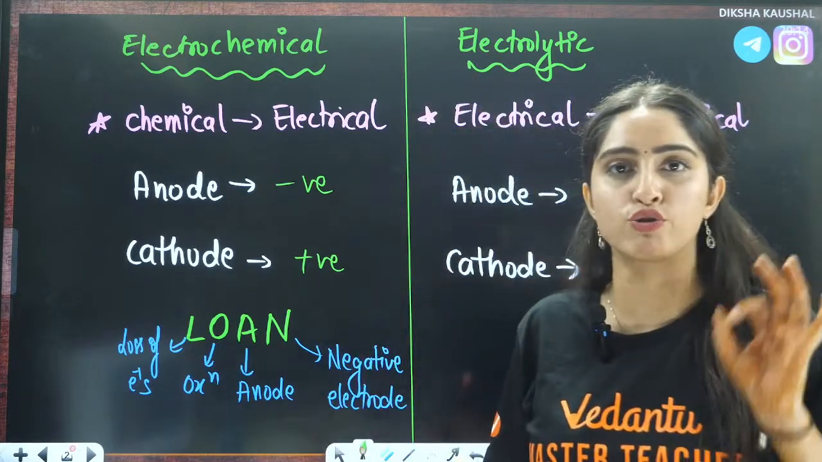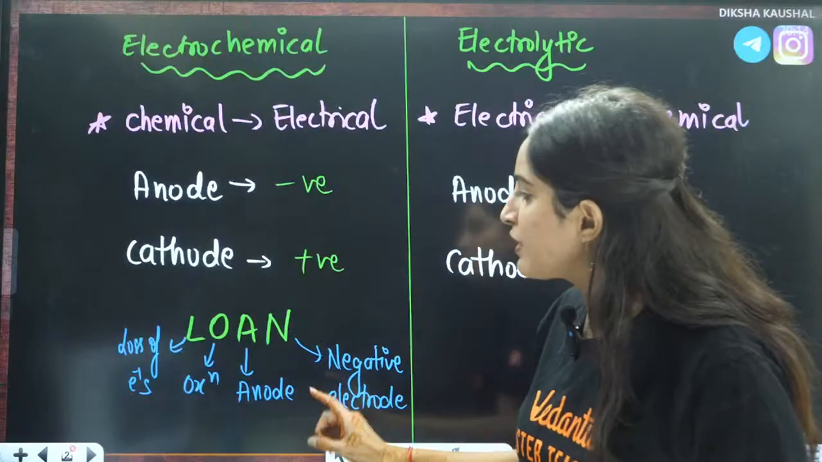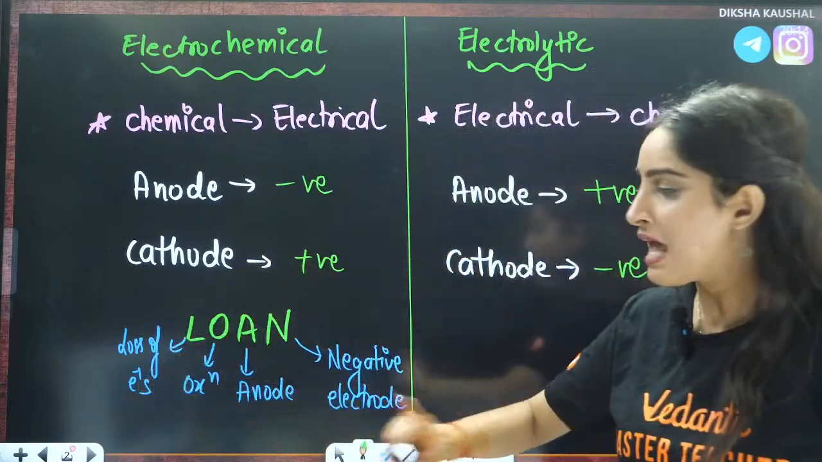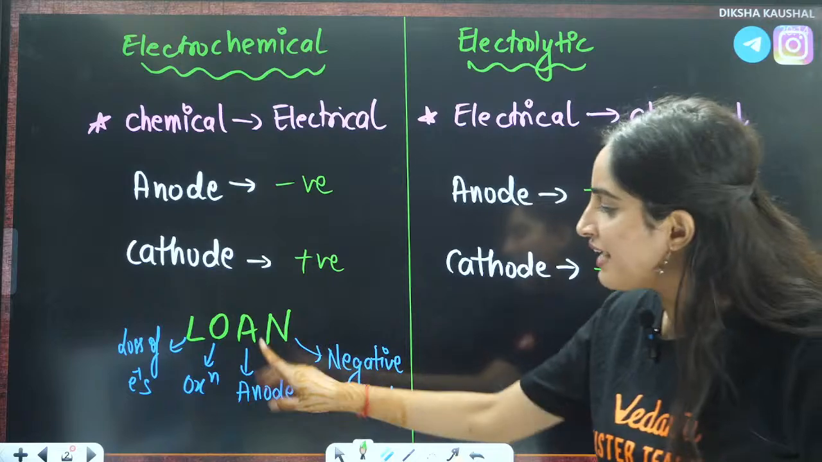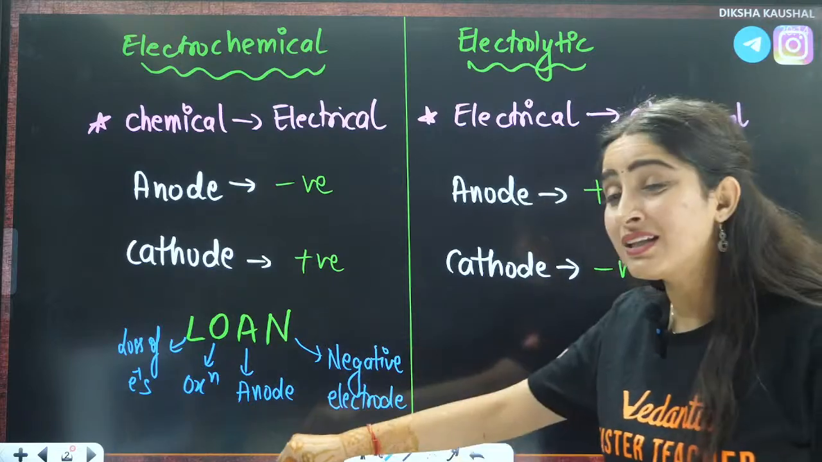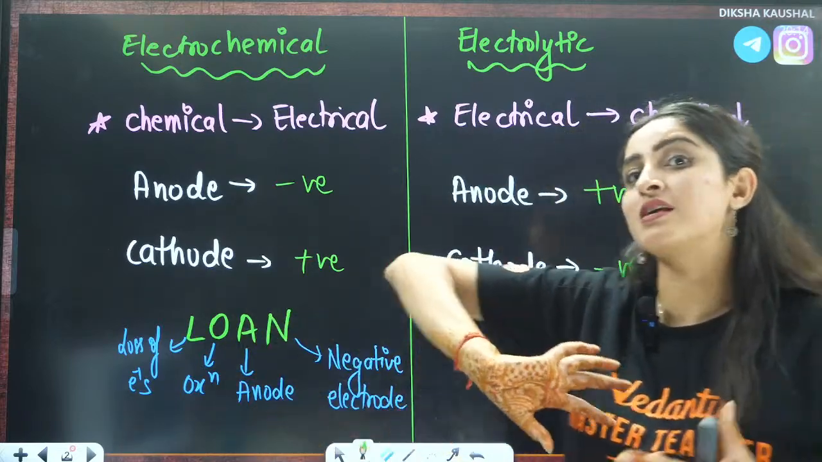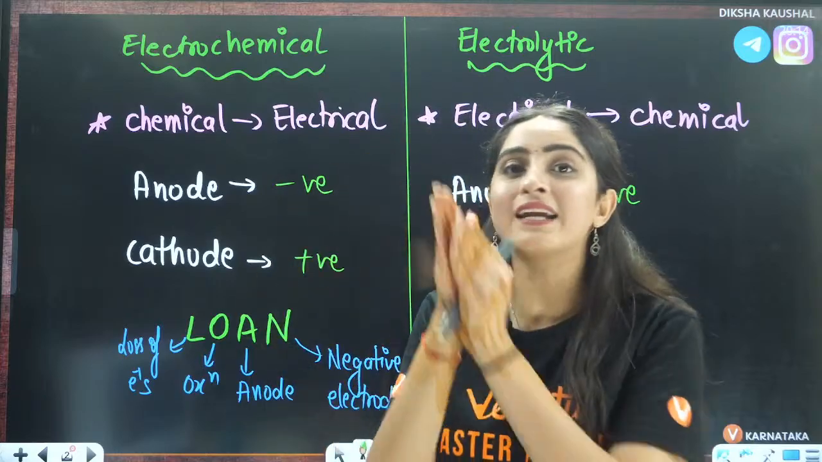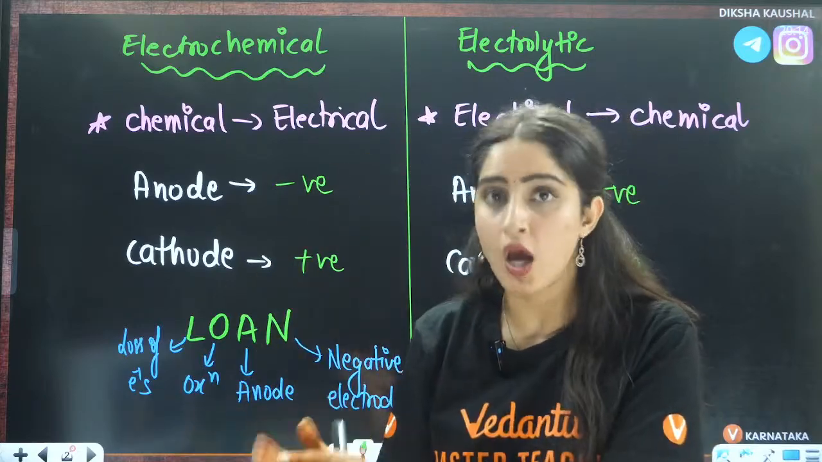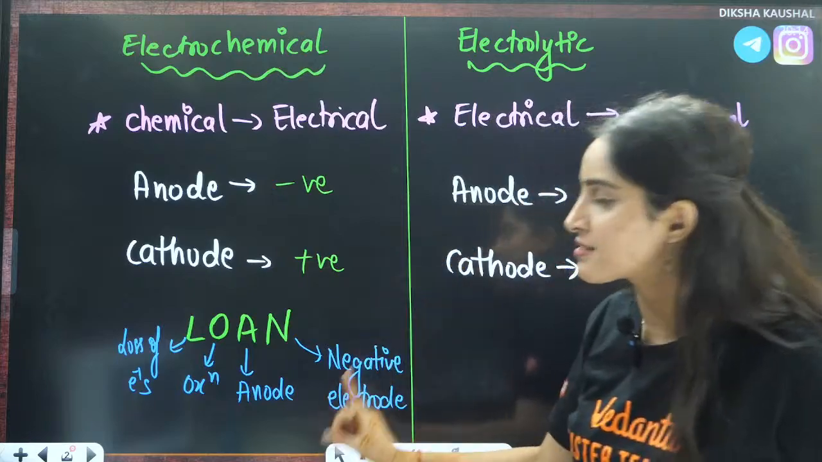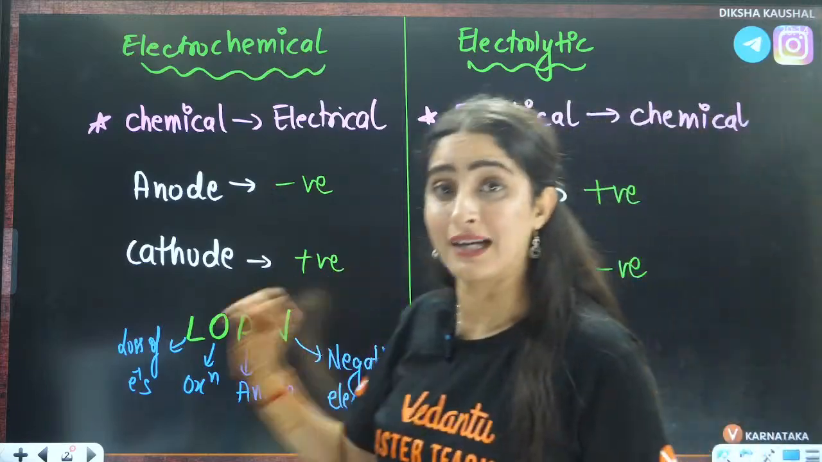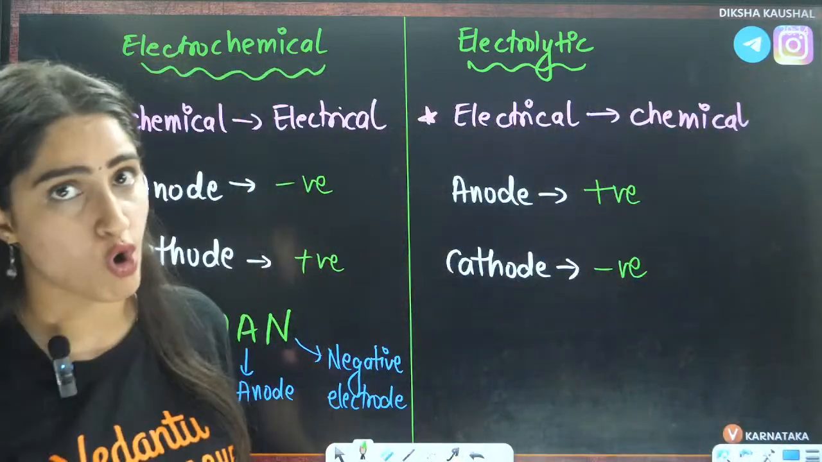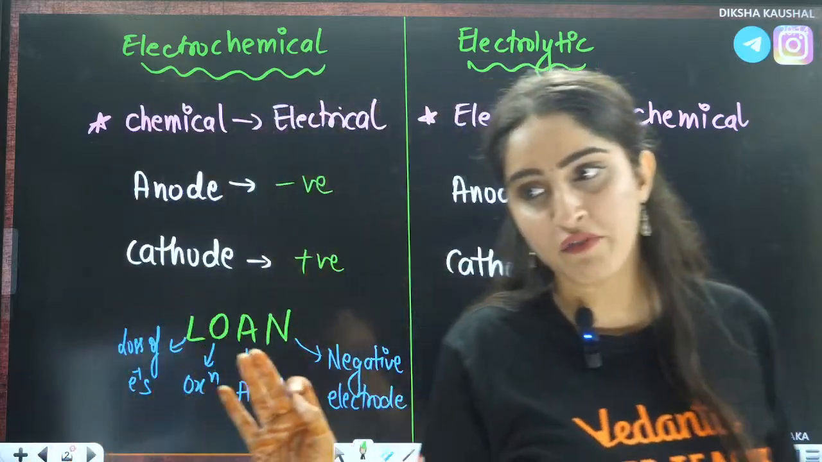Everything else is going to be the same. That means definitely there will be loss of electrons, oxidation, at the anode, right? Whenever there is loss of electrons, that means oxidation is happening, and that electrode will be called the anode. But in case of an electrochemical cell, that is the negative electrode. In case of an electrolytic cell, that is the positive electrode. Right, students? Is that clear to everybody here?